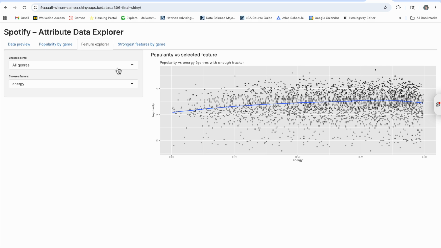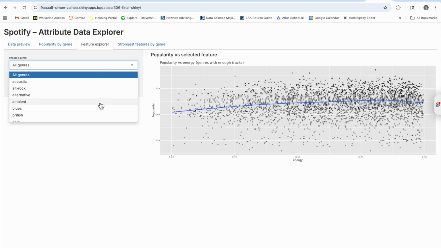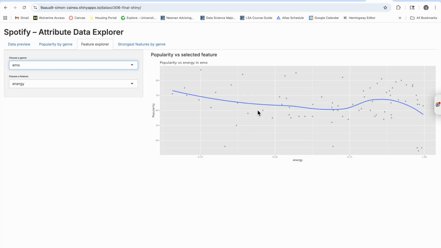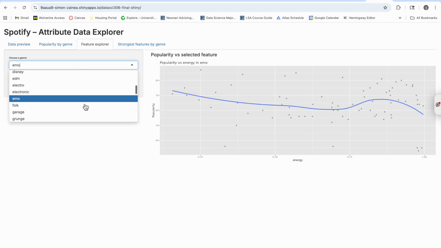And so now if you look at Feature Explorer, we can look at all genres and we have basically a line of best fit for how popularity in this feature looks. So let's focus on energy for now. So right here, you can see this is how popularity works across all genres. But if we want to, let's look at emo. So emo, this kind of makes sense that as your energy goes up, your popularity is going to go down because emo songs tend to have not a lot of energy.